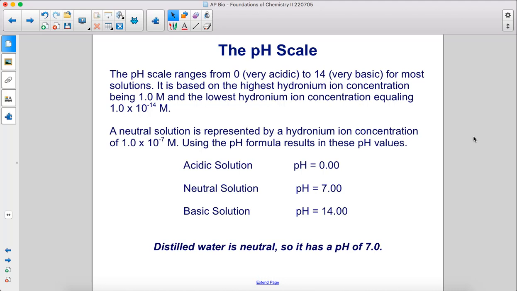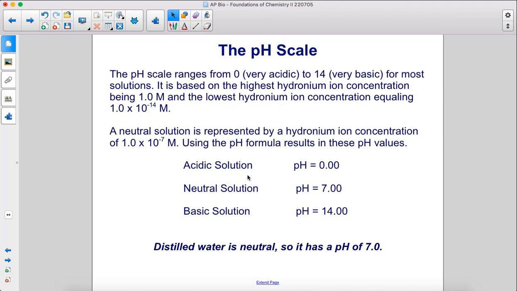The pH scale ranges from 0, very acidic, to 14, very basic, for most solutions. It is based on the highest hydronium ion concentration being 1 M, and the lowest hydronium ion concentration equaling 1 × 10⁻¹⁴ M. A neutral solution is represented by a hydronium ion concentration of 1 × 10⁻⁷ M. Using the pH formula results in these pH values.